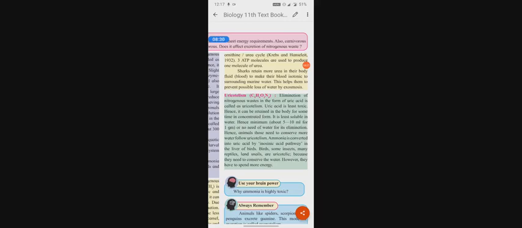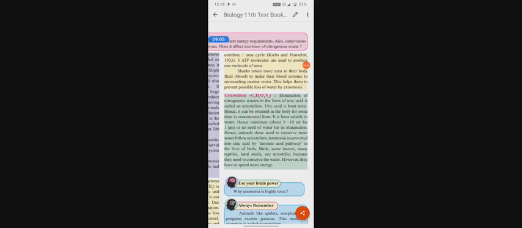Uric acid is least toxic compared to ammonia and urea. Hence, it can be retained in the body for some time in concentrated form. It is least soluble in water. Hence, minimum 5 to 10 ml of water is required for 1 gram, or there is no need of water for its elimination.